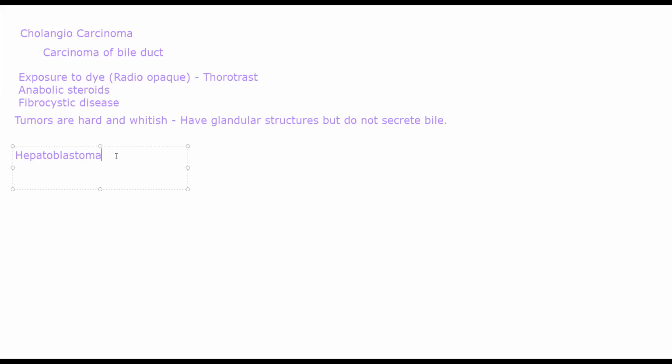Um, Occurs in infants or occurs. 1 second. People are trying to join in. Less than 2 years of age. Okay. More common in boys.